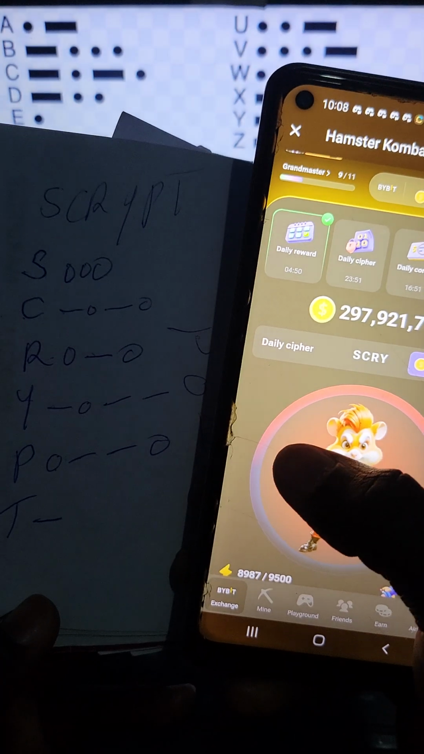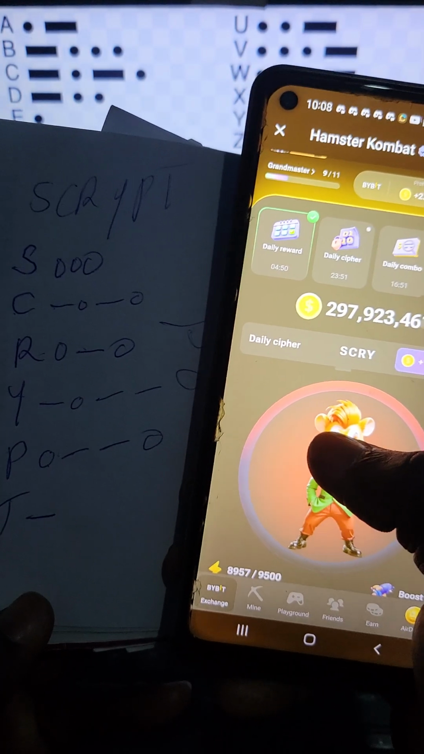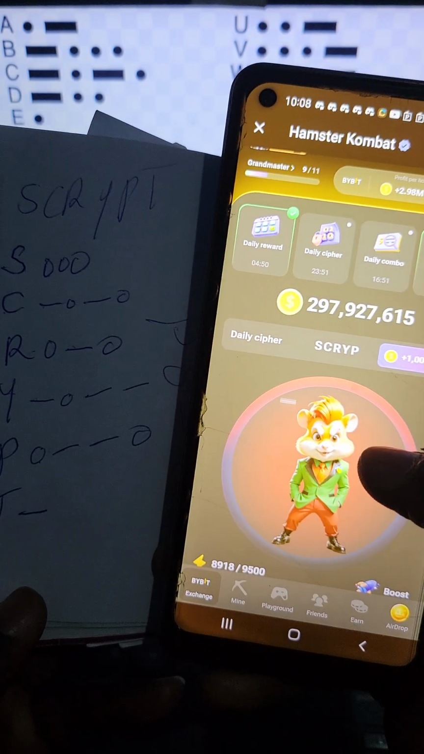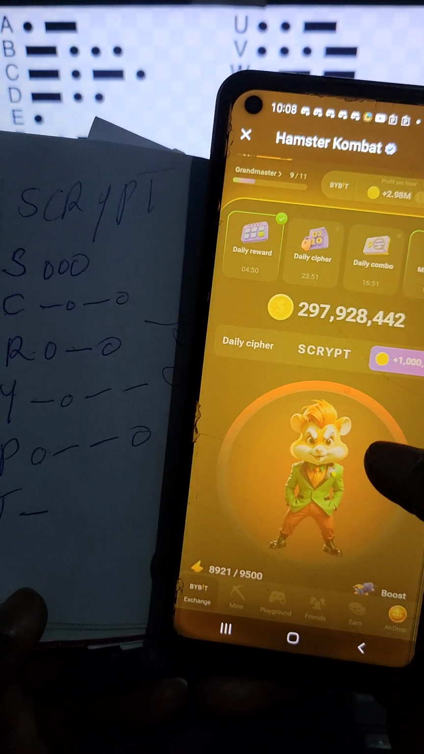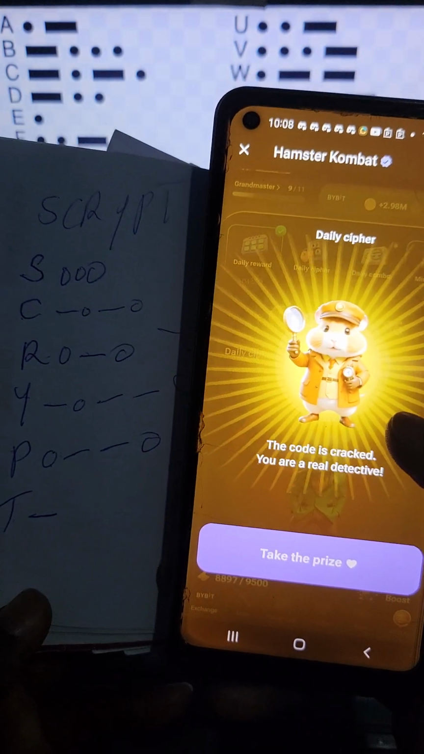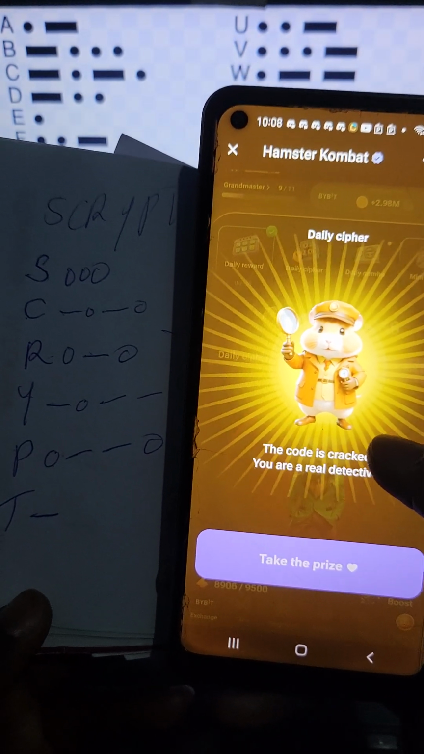Then P, tap, long press, tap. Then T, long press. And that will be today's daily cipher word. Something's wrong with today's daily cipher.